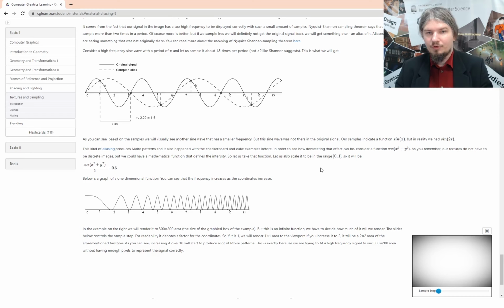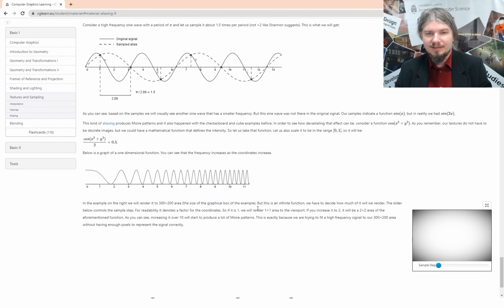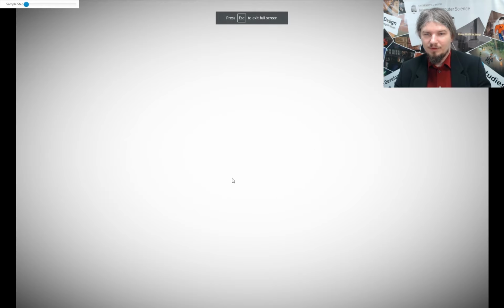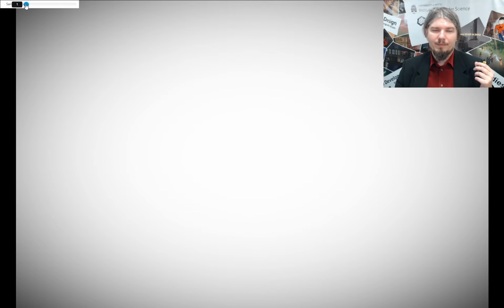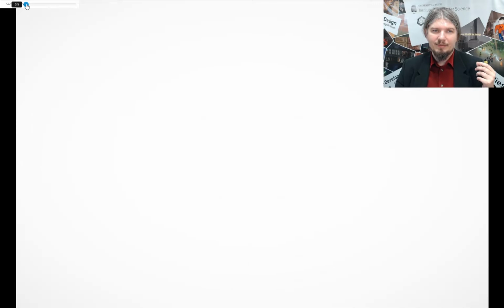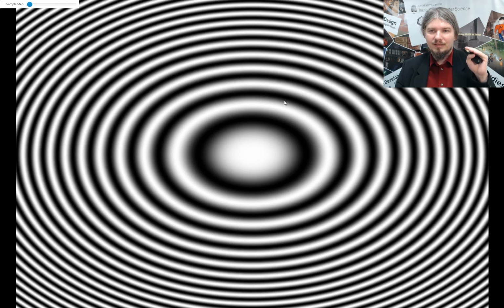To illustrate this, in SigiLearn there is this interesting example. This example down here is just a 2-dimensional ever-increasing cosine wave. The cosine wave starts increasing in frequency the higher the coordinates go from 0. Over here we just have this nice white area, the peak of the cosine wave, and it kind of falls off. Now if we increase our sampling step, we try to fit more and more signal into the result, and we can see that the change is getting higher and higher.